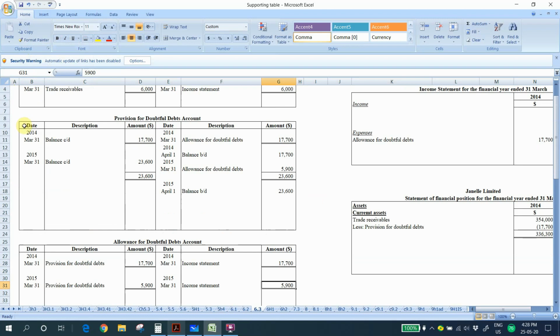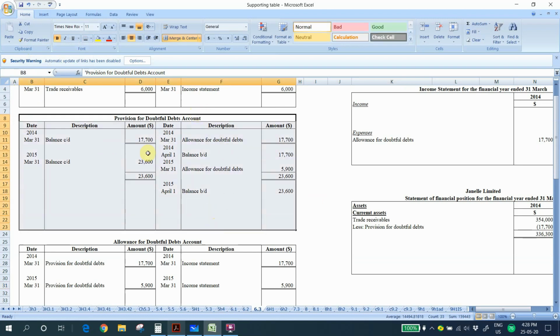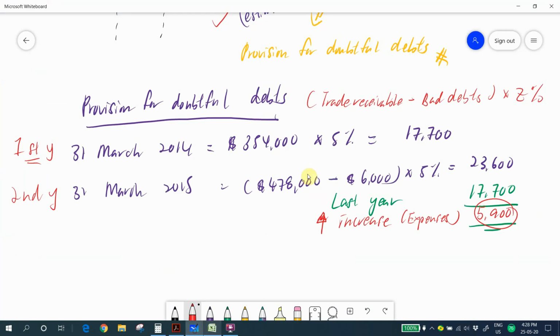Class, let me explain this provision for doubtful debts account to you. Based on our previous computation, at the end of 31st December 2015, our provision for doubtful debts will be 23,600.